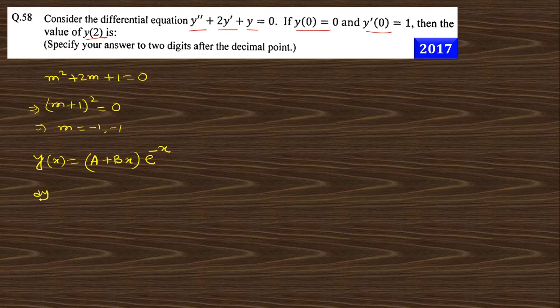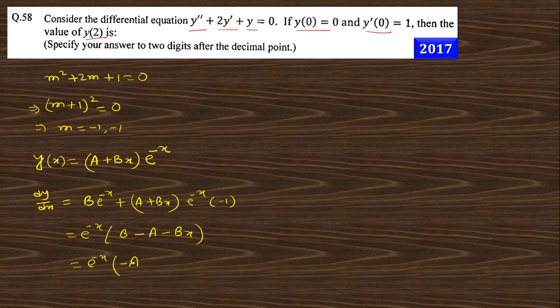Okay, so you take the first derivative: b e to the power minus x plus (a plus bx) into e to the power minus x into minus 1. If you take e to the power minus x common, you get b minus a minus bx. So this is dy/dx equals e to the power minus x into (minus a plus (1 minus x) b). If we put the condition y(0) is 0, then 0 equals a, the b part is 0, e to the power 0 is 1.